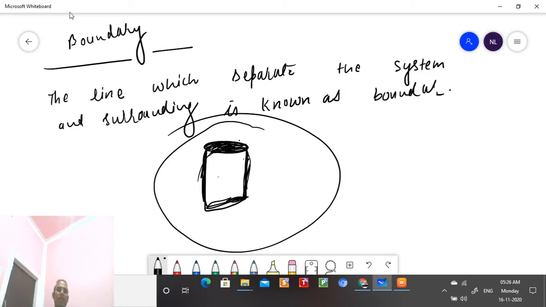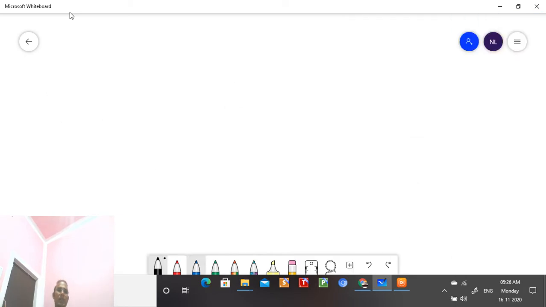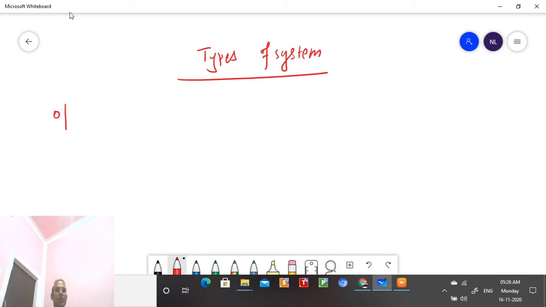Now, the next important point which we have to understand, student, is types of system. That is also very important, student, types of thermodynamic system. So here we are writing types of system. The first system is known as what?